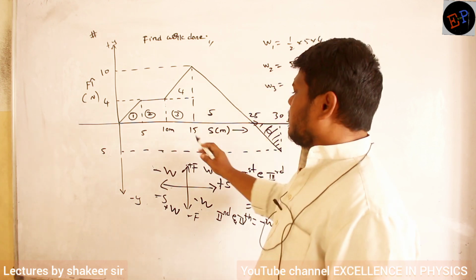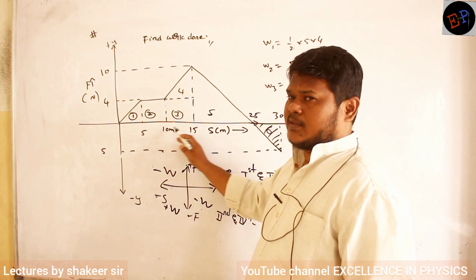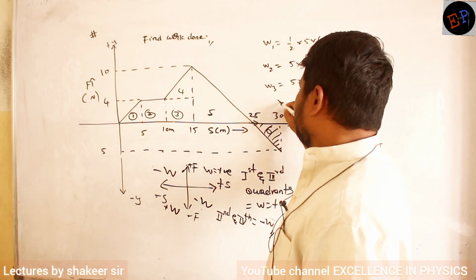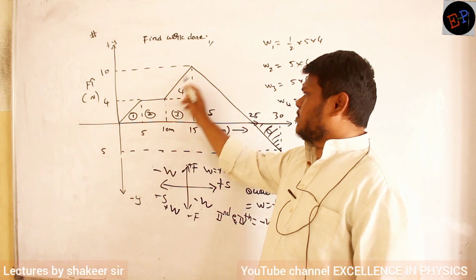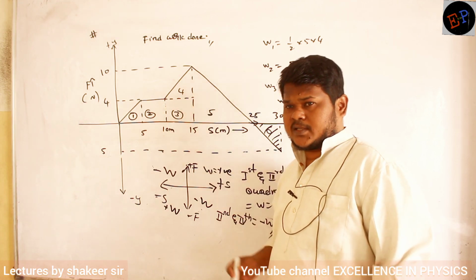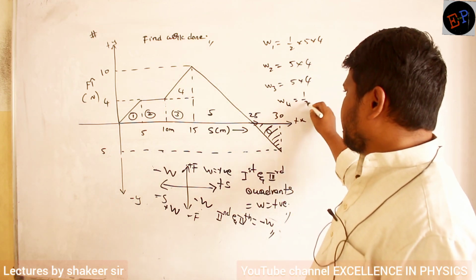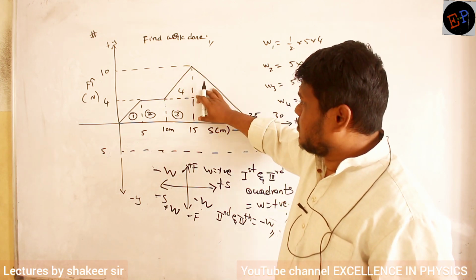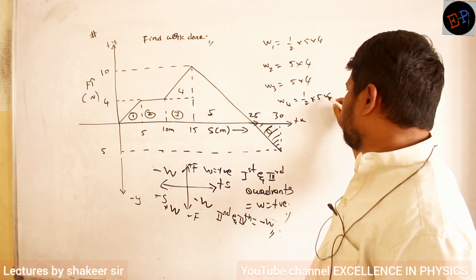Work done under the third graph, 15 minus 10, again 5. Height is 4. So 5 into 4. Work done under the fourth graph. This is a triangle, no? What is the area of a triangle? Half into base into height. Half into base is 5, and this height I require. What is this height? 10 minus 4, 6.